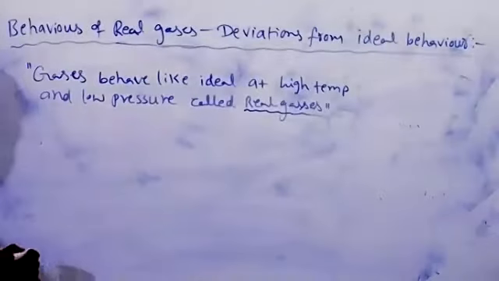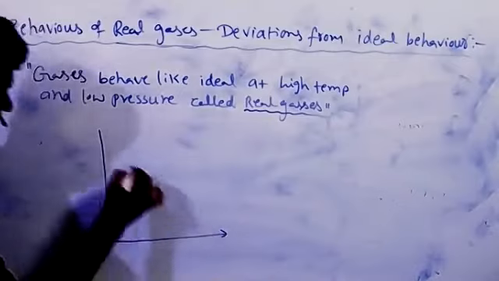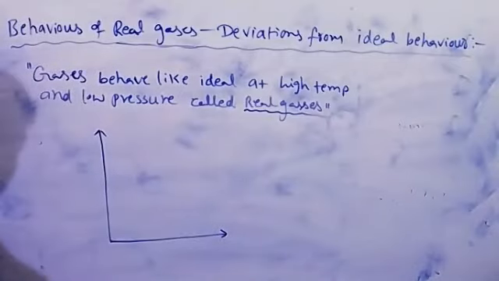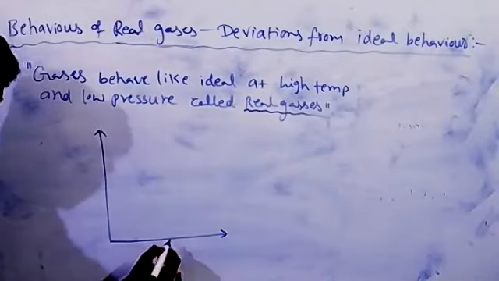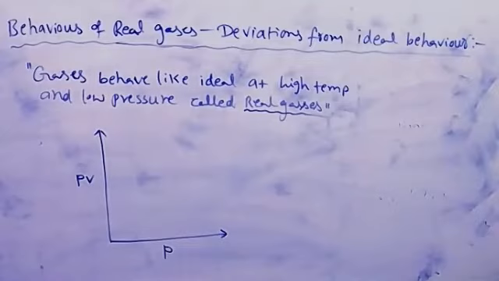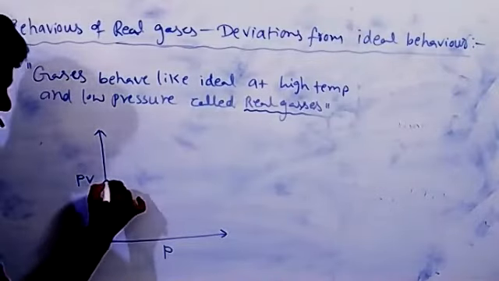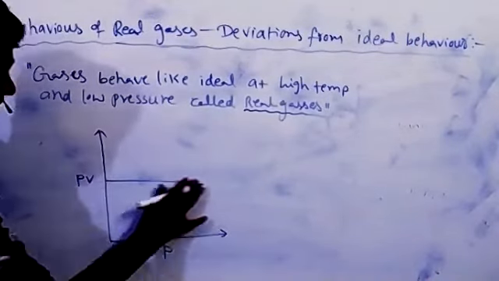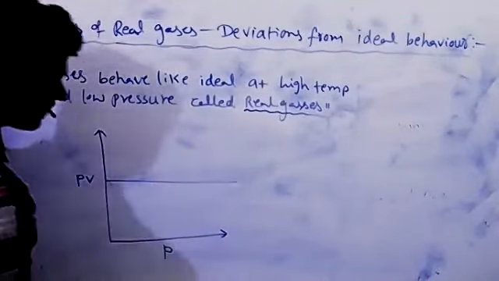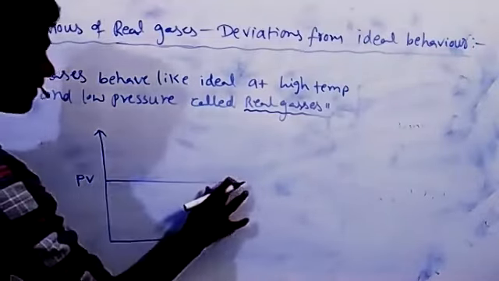Okay, now carefully observe these two graphs. Here using Boyle's law only, on the x-axis P and on the y-axis PV. If a gas is an ideal gas, it gives a straight line parallel to the x-axis. You can see in the graph of Boyle's law, the P versus PV graph is a straight line parallel to the x-axis if the gas is ideal.